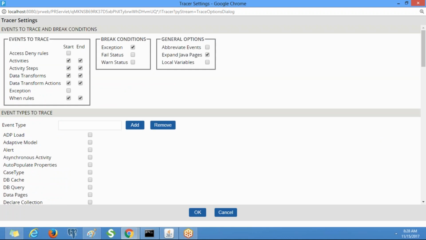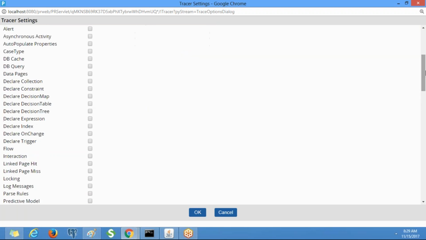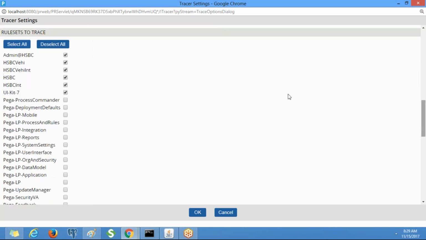By default activity steps are enabled, right? If these steps are disabled, then you need to enable them, otherwise you cannot see the steps in the tracer. Similarly, if I want to trace some other rule like declare expression, I need to select this. Clear? You need to select the rule sets which are related to our application, and by looking at the rule set we can say. Clear?